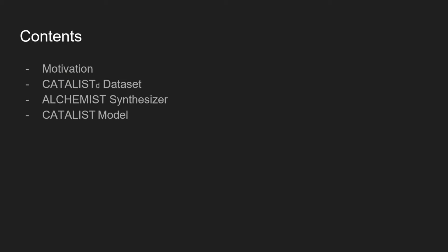We will begin by talking about motivation for the work on camera transformations, the Catalyst D dataset, which we create to test different models on videos containing these camera transformations, Alchemist synthesizer, which we created to generate videos similar to our dataset, Catalyst model, and finally the results of Catalyst model on these datasets. Let's begin with motivation for the work.